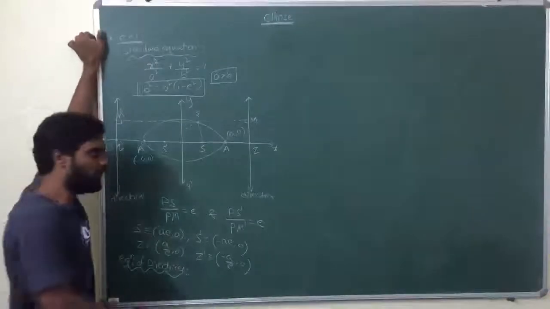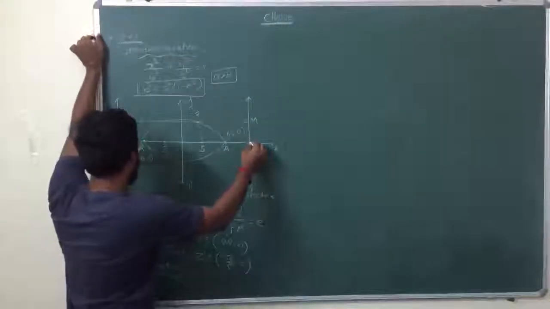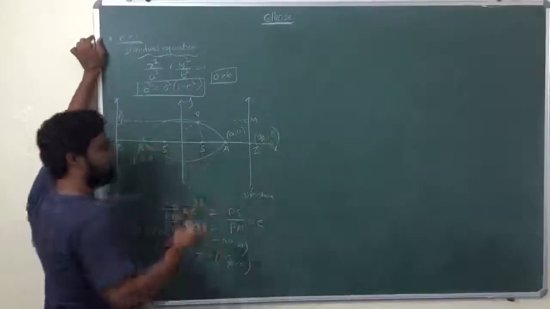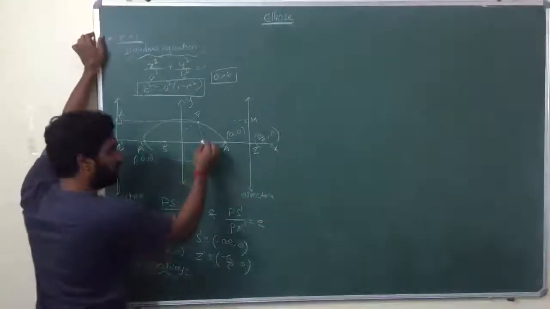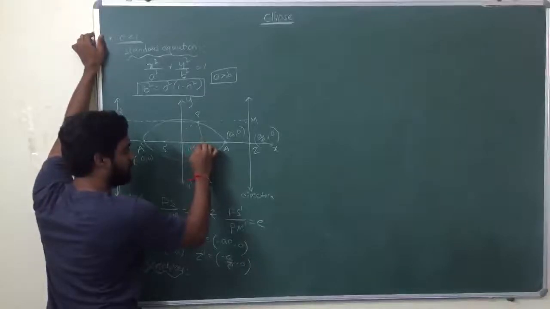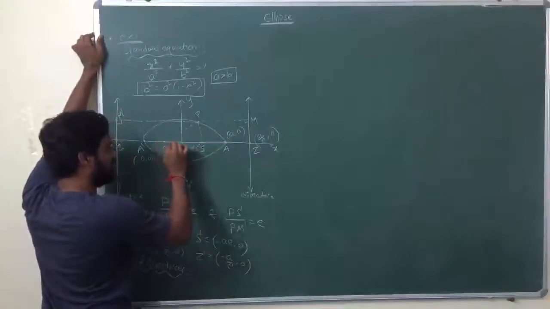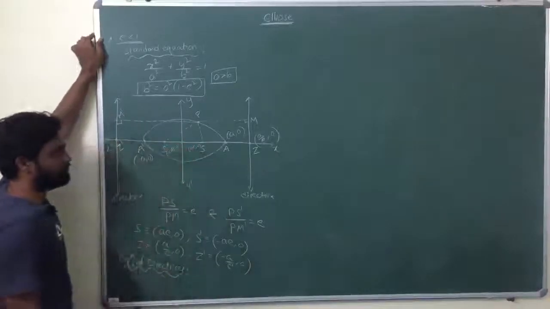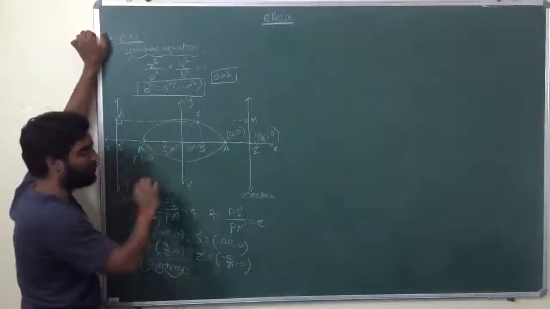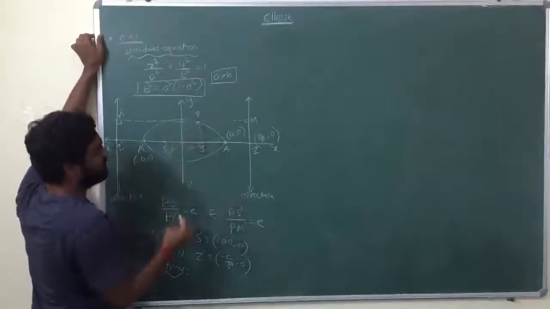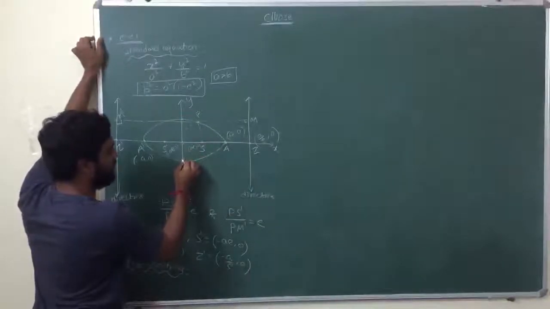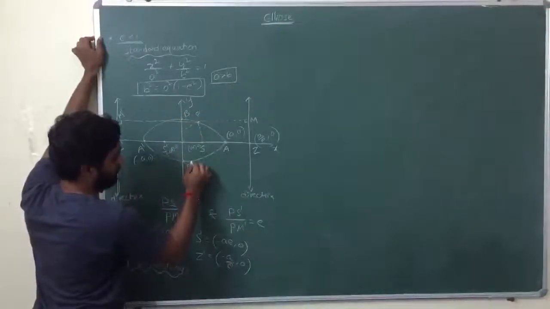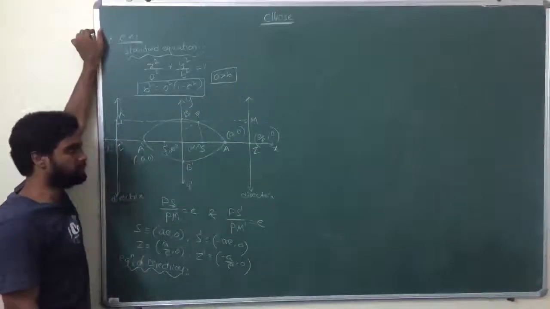Equations of directrices. This directrix passes through (a/e, 0). This point here is (a/e, 0), and this point here is (-a/e, 0). Just wanted to mention it here. Now these are the points B and B dash. We'll see those also.